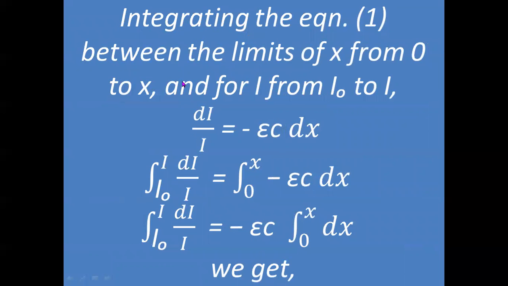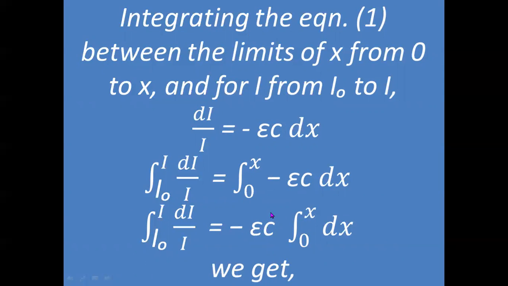Now we will integrate the above equation between the limits of thickness x from 0 to x and limits of intensity I from I0 to I. So dI by I is equal to minus epsilon C dx will become integration from I0 to I of dI by I, and integration 0 to x of minus epsilon C dx.